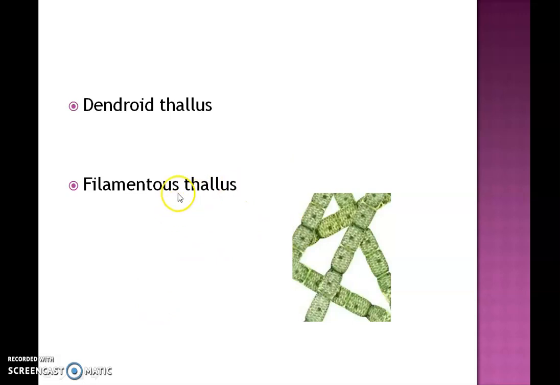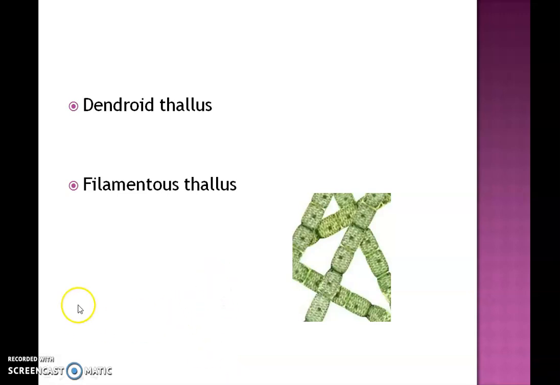The next form is filamentous thallus. The majority of algae come under this, and the filamentous forms may be monosiphonous or polysiphonous. It may be uniseriate or multiseriate. It may be attached or fixed, and it may be branched or unbranched.